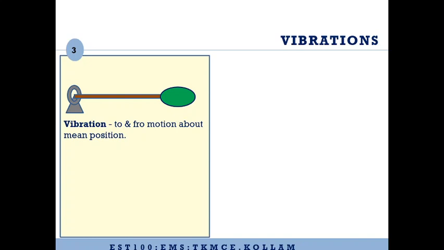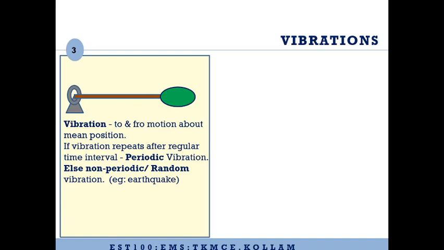So, to start with, what is vibration? Vibration means to and fro motion about a mean position. For example, let us consider this as the mean position or the starting position of the mass. When we start this machine, this mass will move upward, then come back to the mean position, then move downward, and come back again to the mean position. That is what we call one cycle. Similarly, as long as the machine is working, this mass will undergo several such cycles of motion. We call that a vibratory motion.